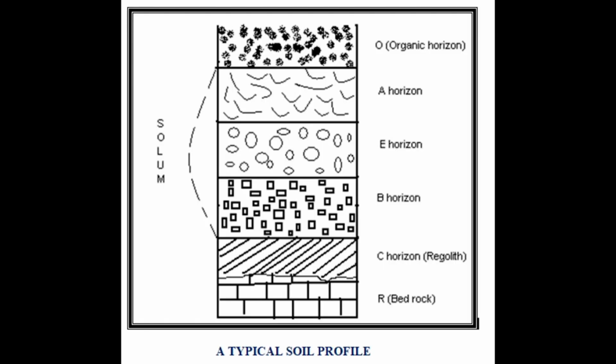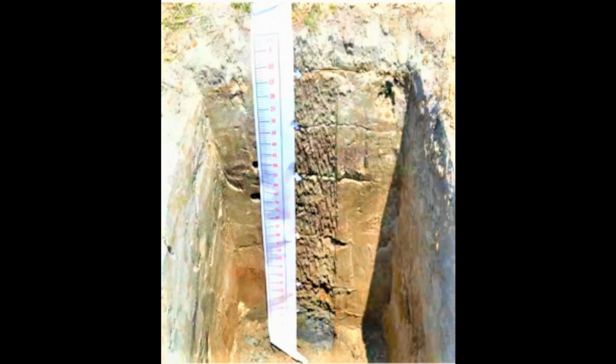The vertical exposure of the Earth's surface comprising different layers is called soil profile. On the other hand, these layers of a profile which are parallel to the soil surface are called horizons. Horizons are formed by soil forming or geological processes. A soil profile includes solum and regolith. Solum refers to the portion of the soil profile comprising different horizons, which are formed by soil forming processes. Normally, it includes A, E, and B horizons. The regolith refers to the C horizon.